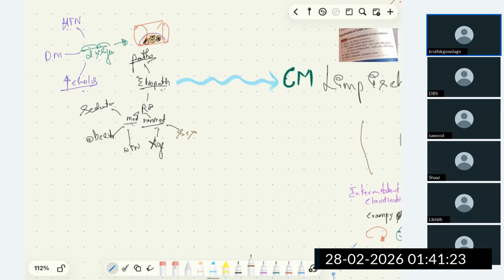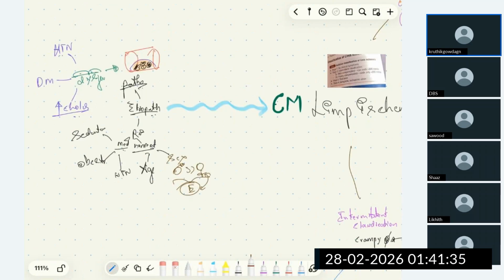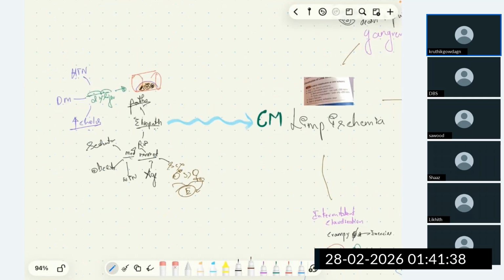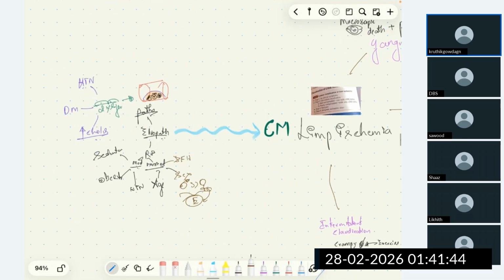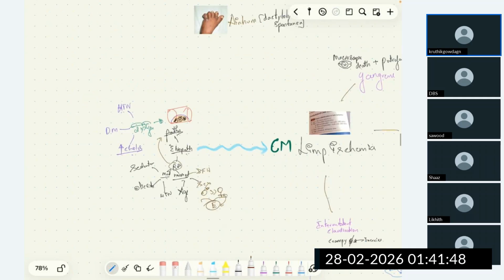So males are affected more commonly than females due to the hormone estrogen. Thanks to estrogen, it reduces the incidence of atherosclerosis in females. And also the non-modifiable risk factors are familial, hereditary, family history. These risk factors lead on to pathological changes like endothelial dysfunction.